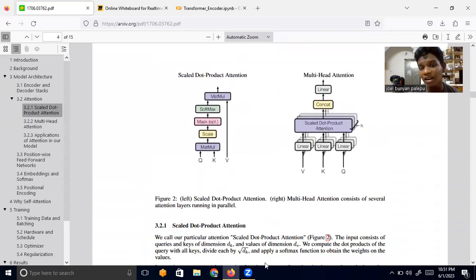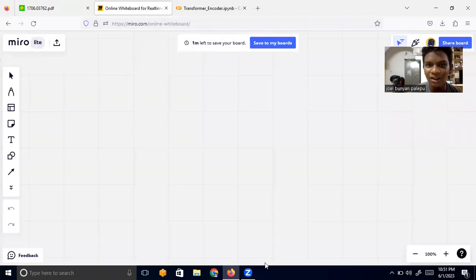So first, let's talk about what multi-head attention actually is. I'll just go through the whiteboard. When you are especially learning about multi-head attention, reading the paper is not a very good idea. So I'll just write something.